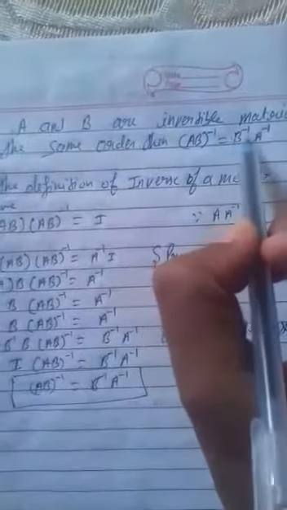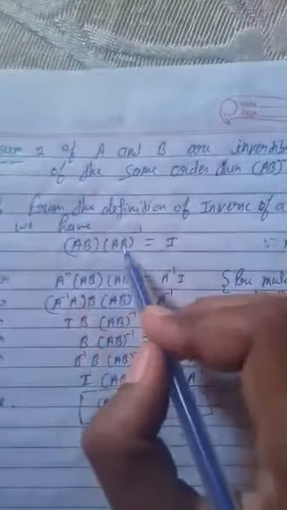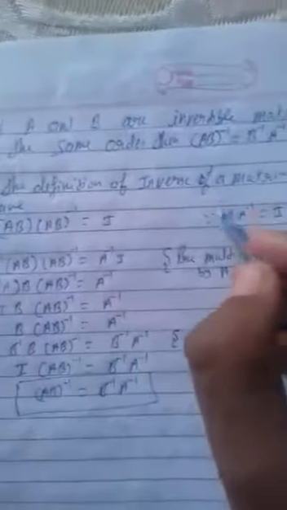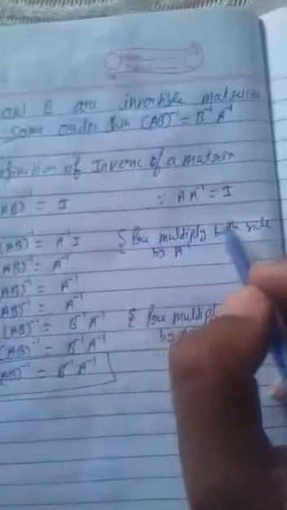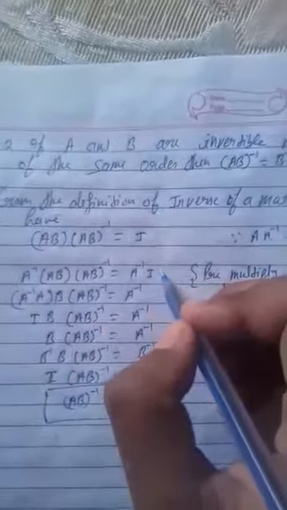Theorem 2. If A and B are invertible matrices of the same order, then (AB) inverse is equal to B inverse into A inverse. From the definition of the inverse of a matrix, we have AB into (AB) inverse is equal to identity. As we know that A into A inverse is always the identity matrix. So, pre-multiply both sides by A inverse. A inverse AB into (AB) whole inverse is equal to A inverse into I. By using the associative property, (A inverse into A) B (AB) inverse is equal to A inverse.